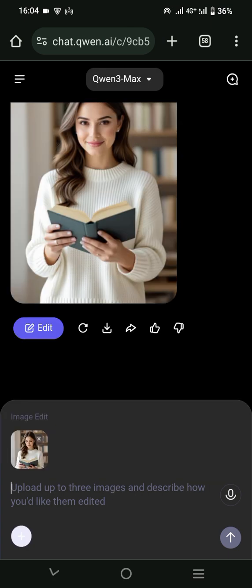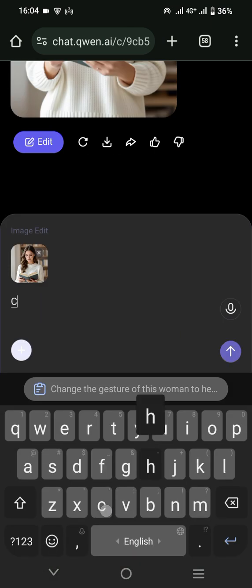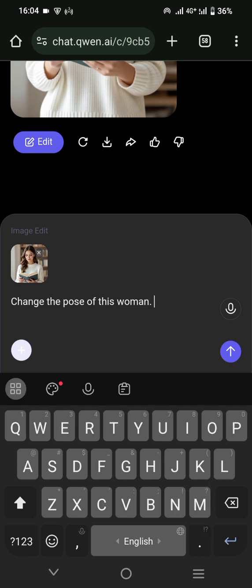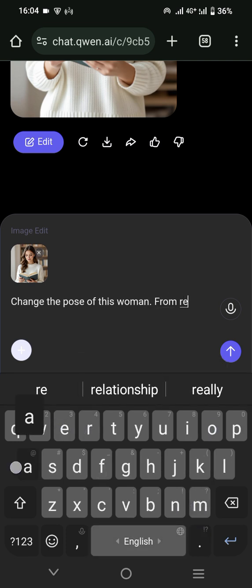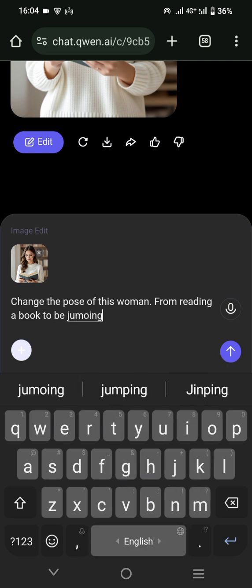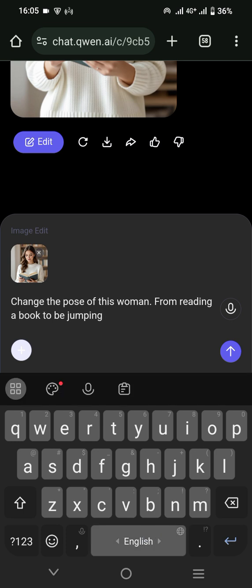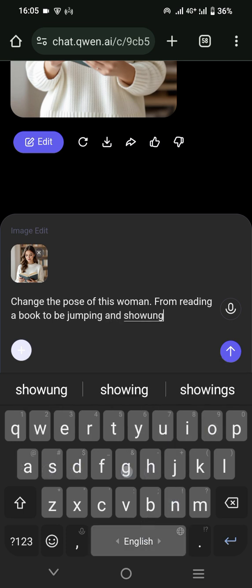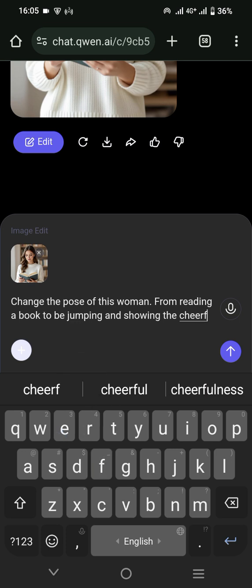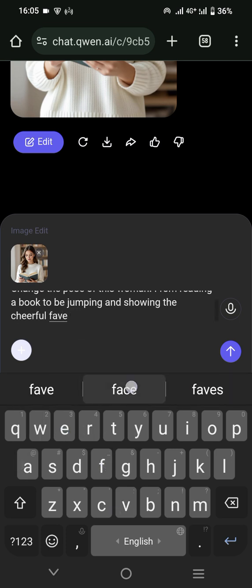For example, change the pose of this woman from reading a book to jumping and showing a cheerful face.